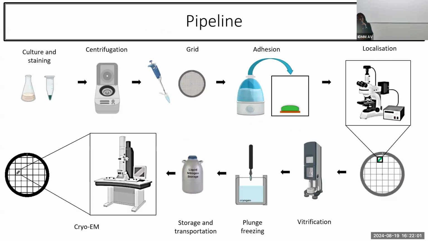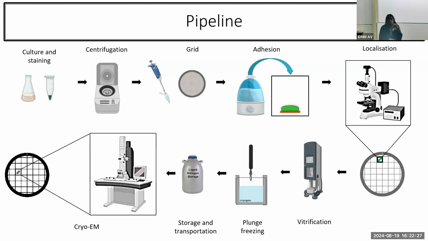As an entry point, I've developed this sample processing workflow, which plugs into our existing MTB detection clinical pipeline, whereby individually stained organisms are located on carbon-coated electron microscopy grids that are then analyzed and imaged using cryo-electron microscopy.